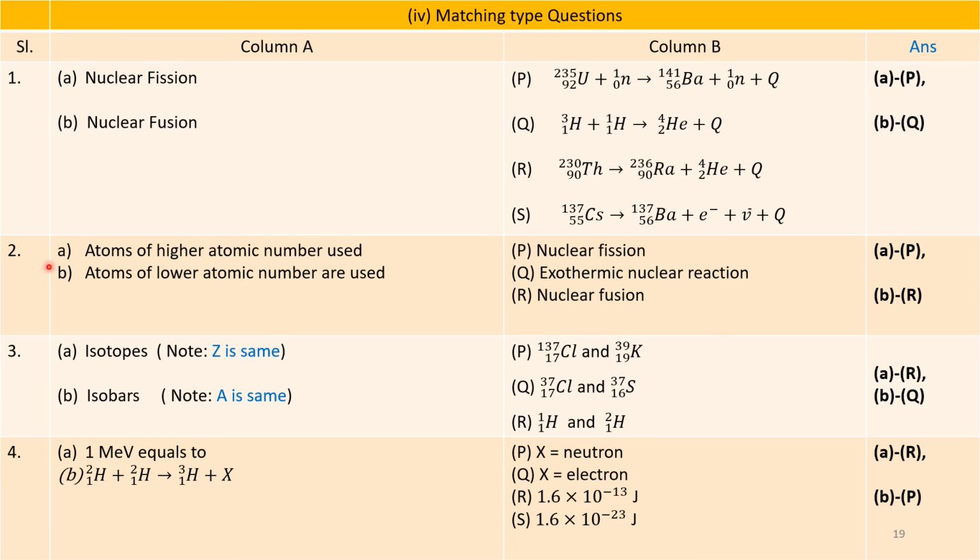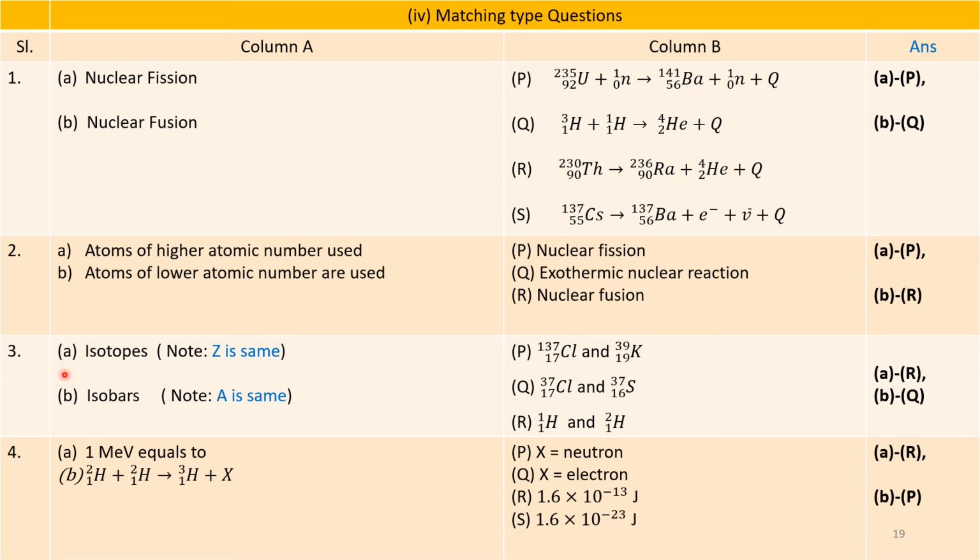The next question 2. Option A, atoms of higher atomic number are used. And 2B is atoms of lower atomic numbers are used. So higher atomic number is in fission. So A matches with P. And lower atomic numbers are used in fusion. So B matches with R. The answers are given in the last column.